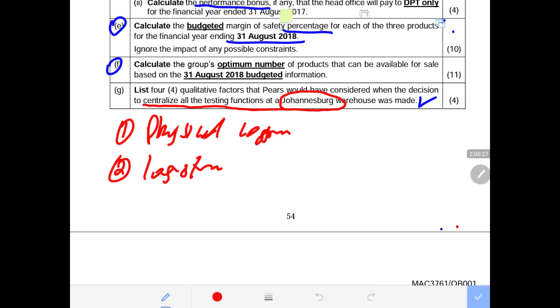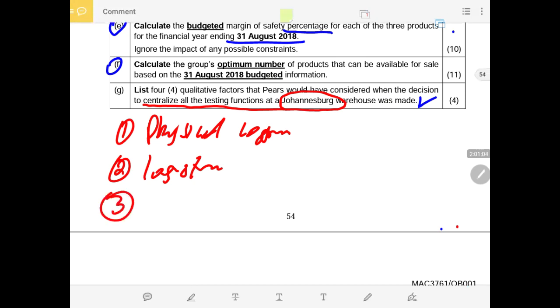The third point that they should look at is the safety consideration regarding the transport and safekeeping of the products at the warehouse in Johannesburg. Now they look at the safety of transporting these products from these 3 different production plants into Johannesburg, and their safety in the warehouse of testing in Johannesburg. That is the third point, the safety consideration regarding transportation and the safety of these products at the warehouse in Johannesburg. So safety in transporting and safety in the warehouse where they'll be doing the testing.